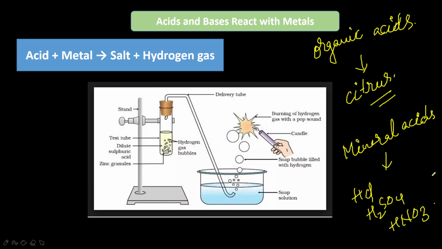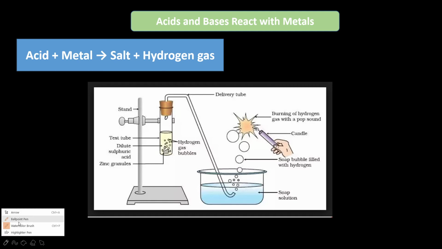Concentrated mineral acids are very dangerous. They can burn our hands and clothes also. So these acids should be handled with care in the laboratory. Acids are generally mixed with water to dilute them. Such acids are called dilute acids, and generally these mineral acids are in the form of concentrated acids. So acids and bases, when they react with metals, what will happen? Let us see.